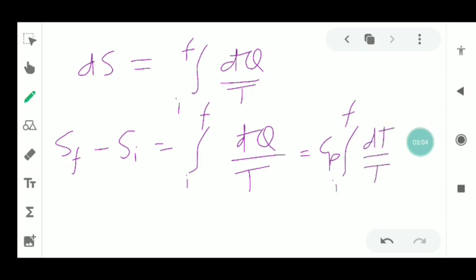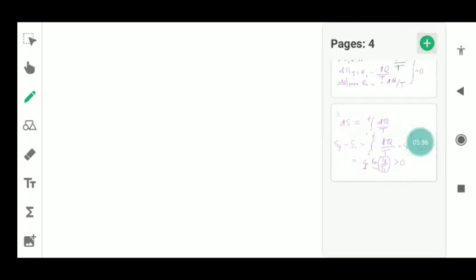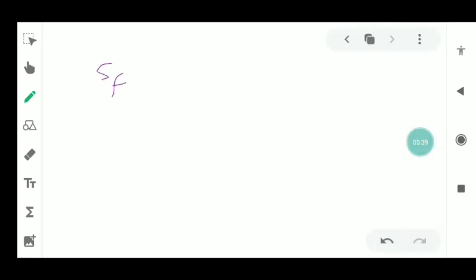Now we can integrate this and we get Cp ln of Tf upon Ti, final temperature divided by initial temperature. This is a positive quantity, greater than 0, because Cp is always positive and the log of a ratio greater than one is positive, and therefore SF minus SI is always positive, or we can say SF is always greater than SI. So what does this tell us?